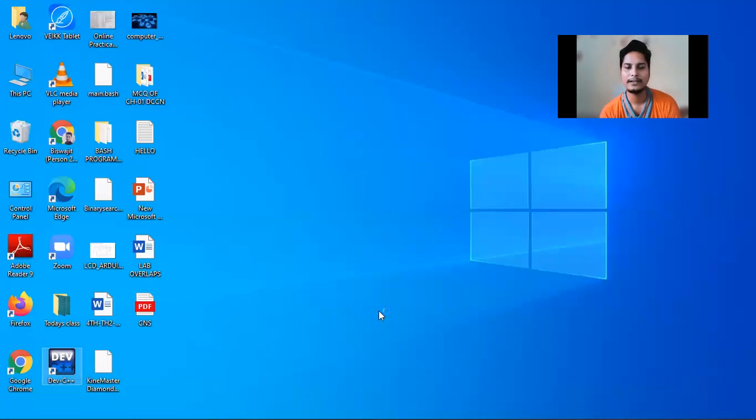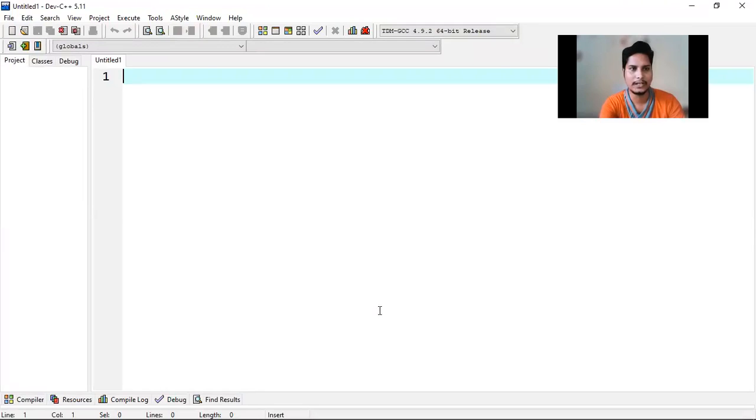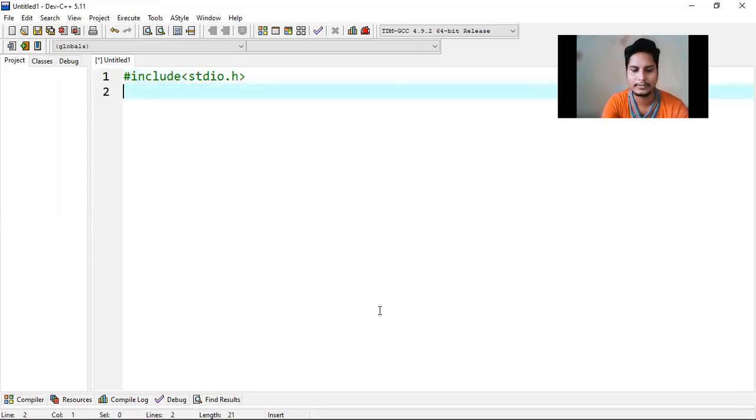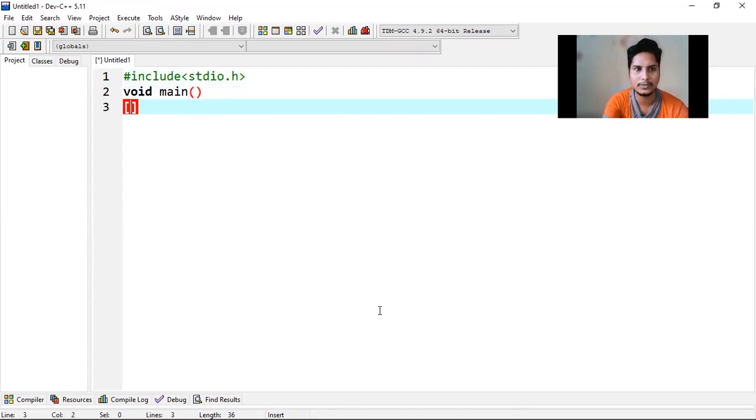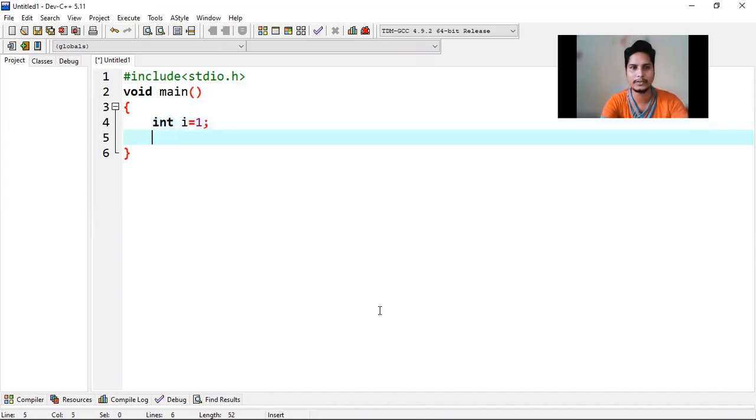Here I am opening the Dev C++ editor, Control N. Now I'm writing the program: #include stdio.h, next void main, next opening curly bracket, int i = 1 semicolon, while i less than or equal to 75.